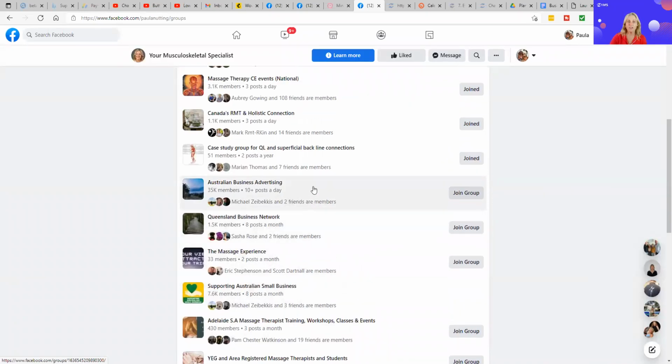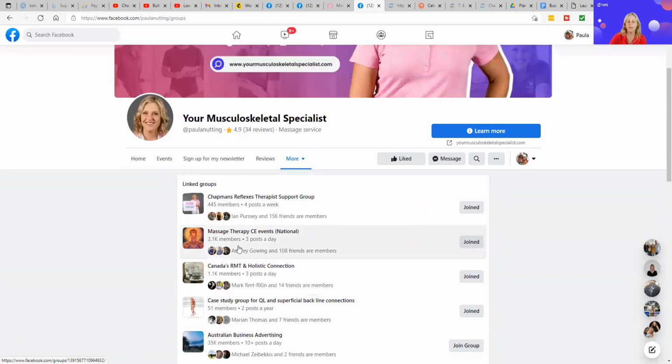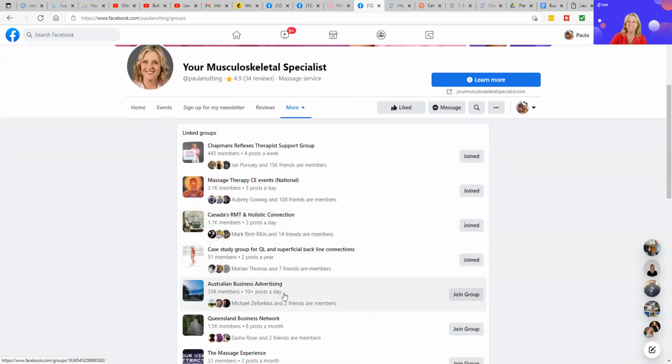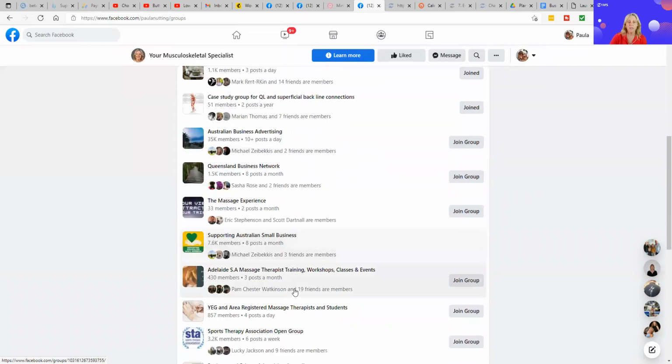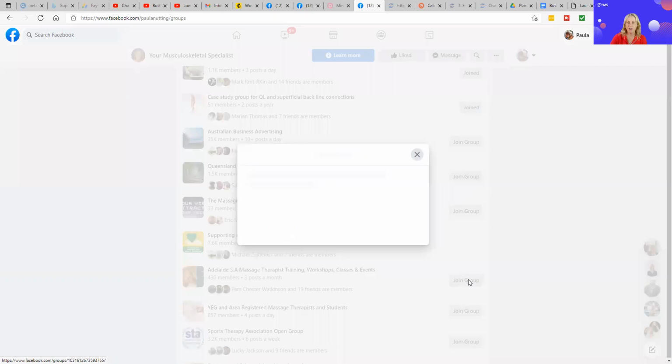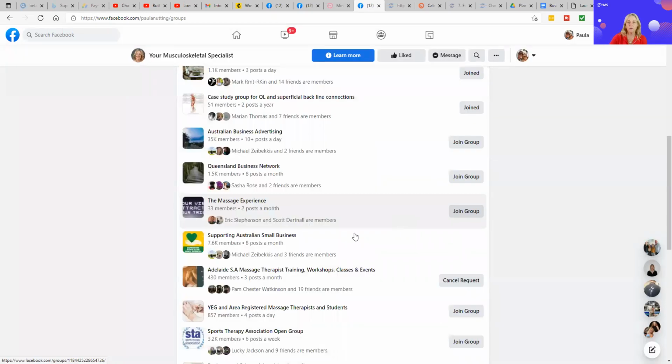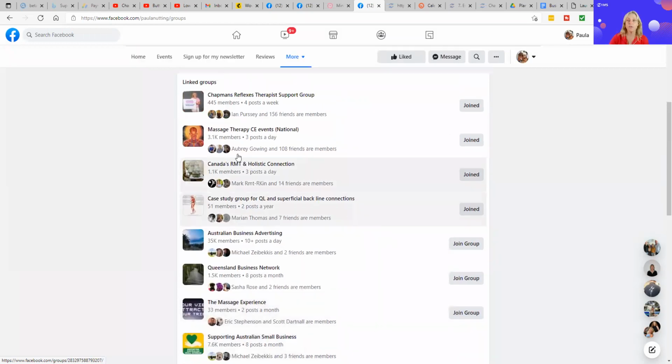I try to make sure that I'm a member of the massage events, CPE groups, Canadian RMTs, Australian Business Advertising, Adelaide, South Australian Massage, anything that I would think is relevant. I'm going to see if I can join that group, because I want to join Adelaide, as I am going down there. So let's find one that I have already joined.